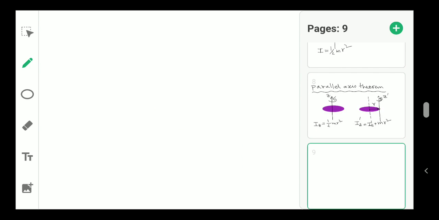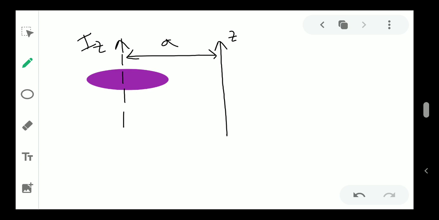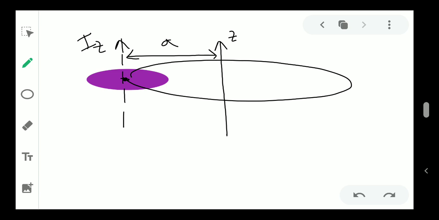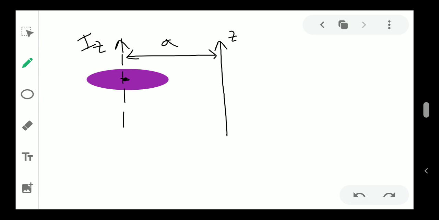Let's say I have shifted the distance, I know this, I know Iz, and I want to rotate the disk around this axis z prime, which is at a distance a. How will the disk rotate? The center of the disk will rotate in this circle. So what will be the new Iz prime? Iz prime will be Iz plus the mass of the disk into a square.